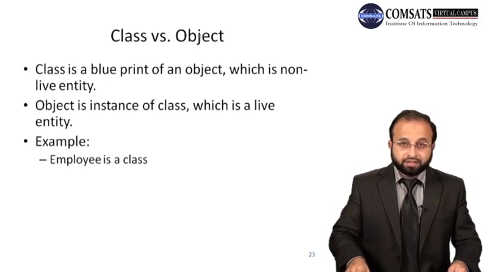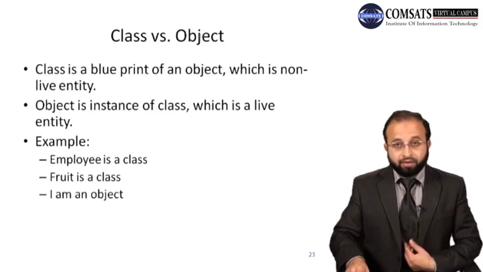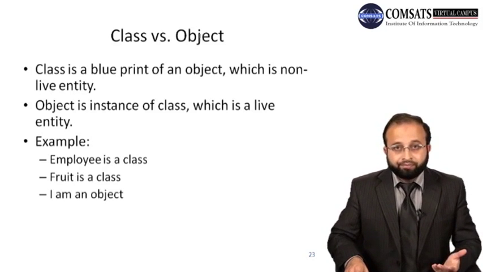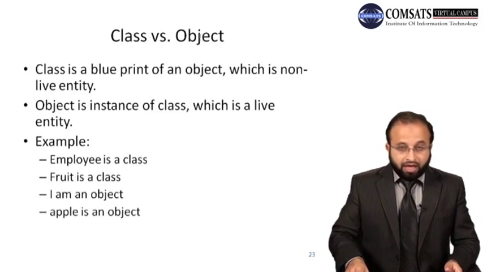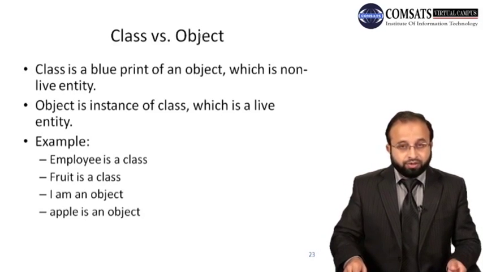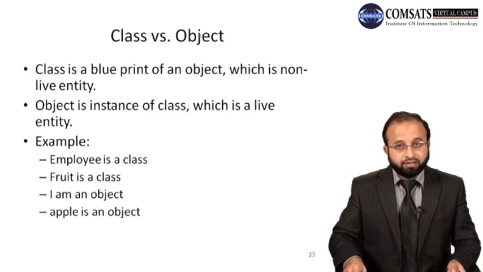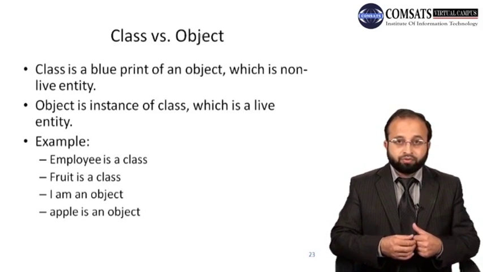Example: employee is a class, fruit is a class, and I am an object of the employee class. I am an employee, so I am an object of the employee class, and the apple on my table is an object of the fruit class, right? So regarding the living and non-living entity, let me repeat that concept once again.